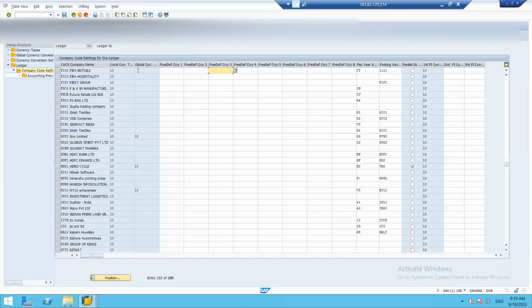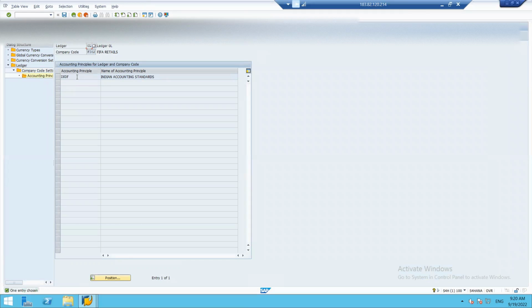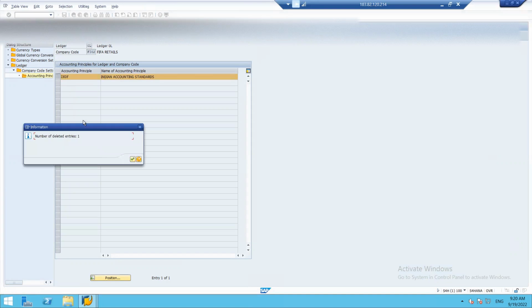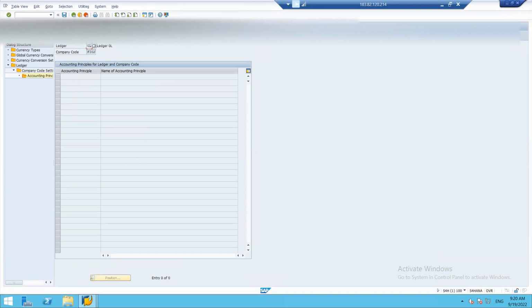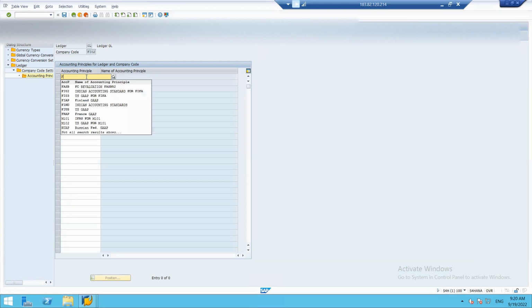and all the basic settings that we have done before creating the ledger groups are already there. For example, we have created the fiscal year variant, then we have assigned the posting period variant. So everything is assigned to it. We'll select it and we'll give the accounting principle. There is one accounting principle already there. That's not our accounting principle. We shall delete it. We go on a new entry, and our new accounting principle is FIND, and we'll save it.